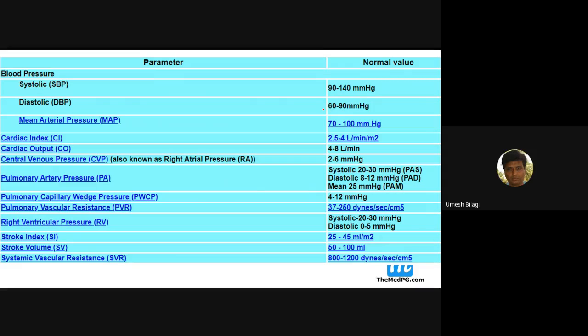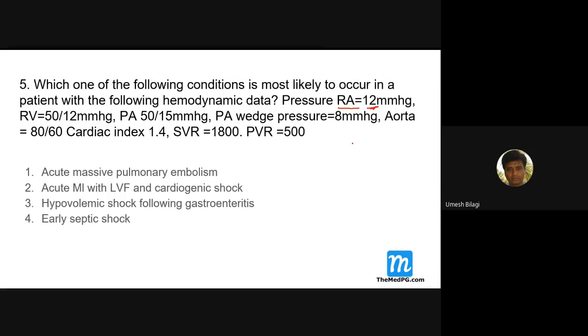Central venous pressure, right atrial pressure, is just 2 to 6. RA pressure is almost like the JVP pressure. So here the RA pressure of 12 is more.